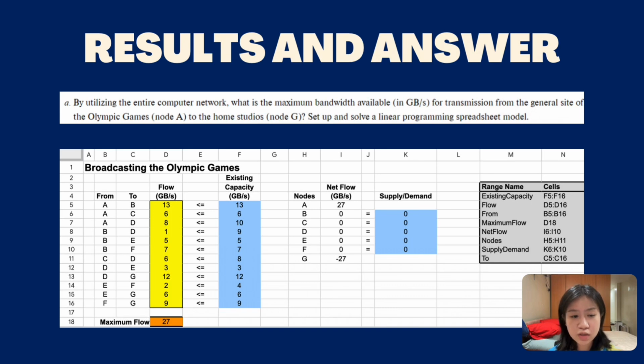This was determined through a maximum flow analysis that evaluated the capacity constraints on each network segment. The bottlenecks in the network, particularly on key segments such as D to G and E to G, restricted the overall flow into node G, which serves as the final destination. The analysis confirmed that the existing network's capacity is insufficient to handle a higher bandwidth demand, such as the peak requirement of 35 gigabytes, making it necessary to explore network expansion options to meet higher demands.